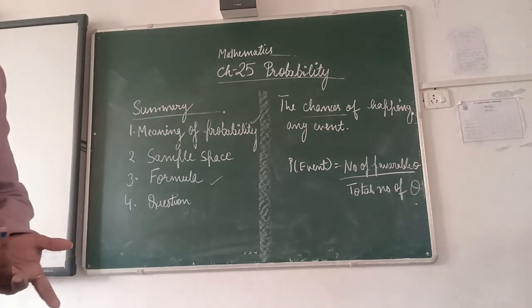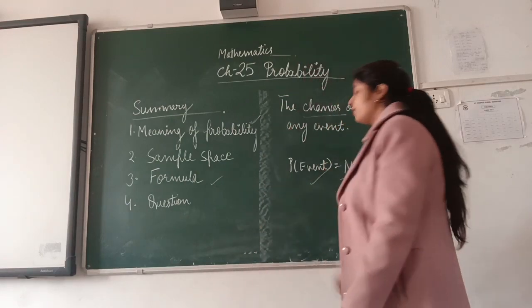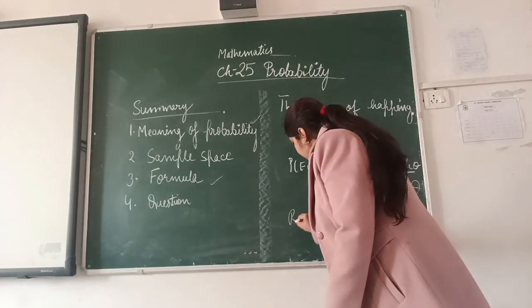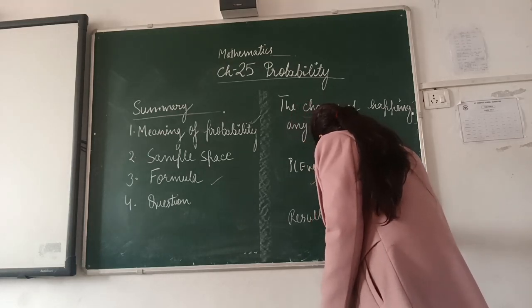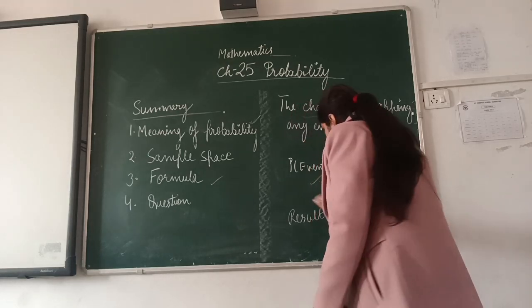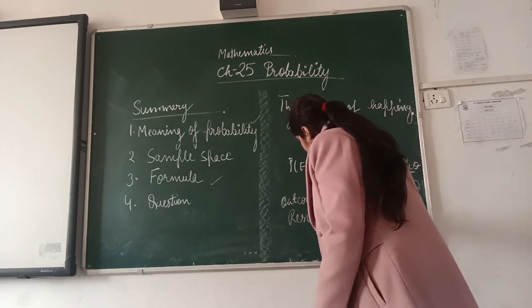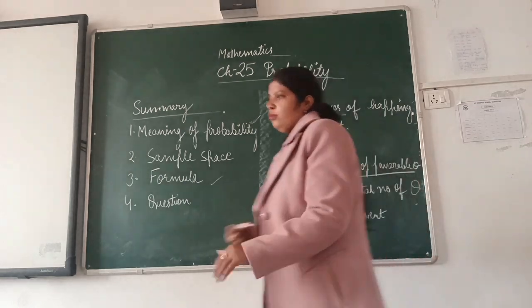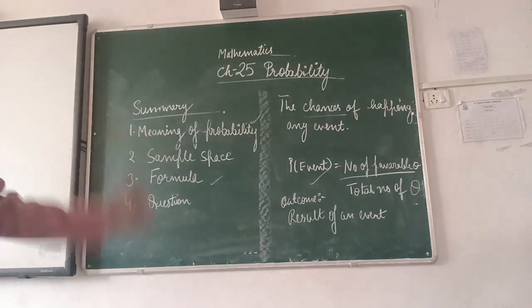It is the result of an experiment, the result of an event. That is known as an outcome. It is a basic word: the result of any event is known as an outcome.